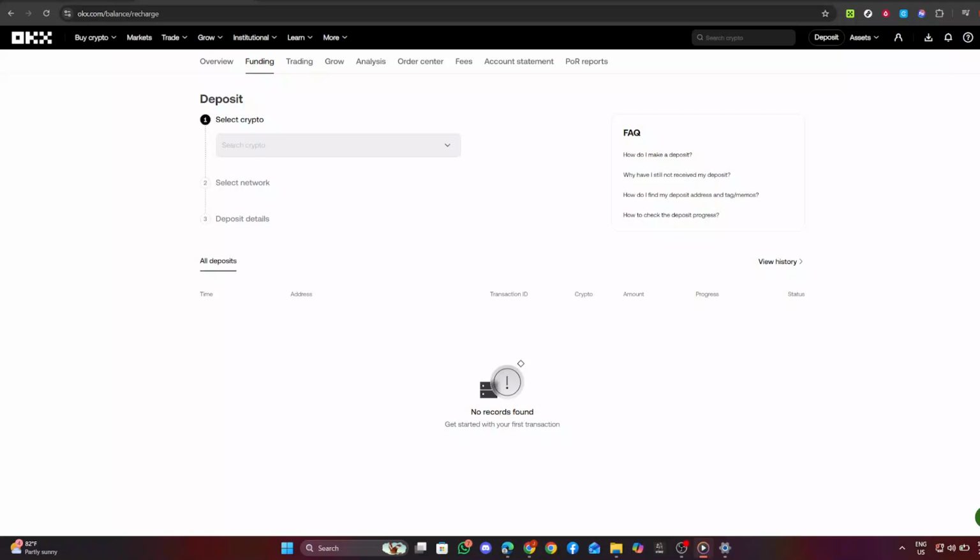In this video, you'll learn how to withdraw NotCoin to Binance from OKX or ByBit. By following these steps, you will successfully transfer your NotCoin and convert it to your desired currency.